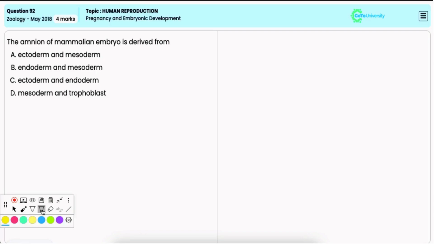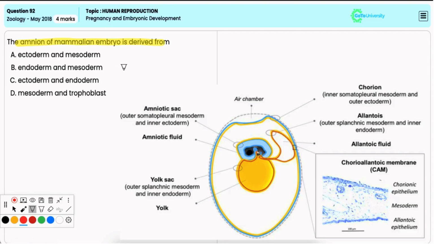In this question, you have to identify the germ layers which contribute to the formation of the amnion of mammalian embryo. Option A, ectoderm and mesoderm. In mammals, the amnion is derived from two layers, the ectoderm, that is the outermost germ layer, and the mesoderm, that is the middle germ layer. The ectoderm forms the outer layer of the amnion, while the mesoderm provides the supportive tissue beneath it. Thus, it is the correct option.